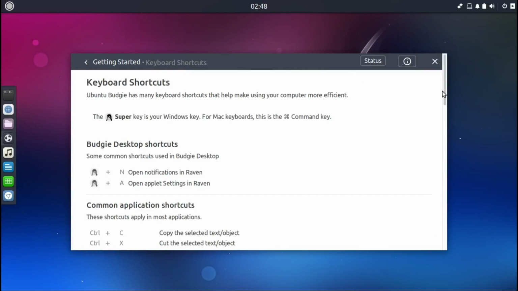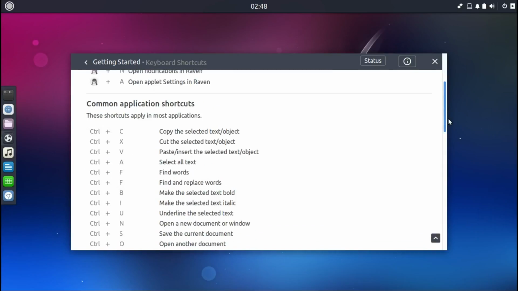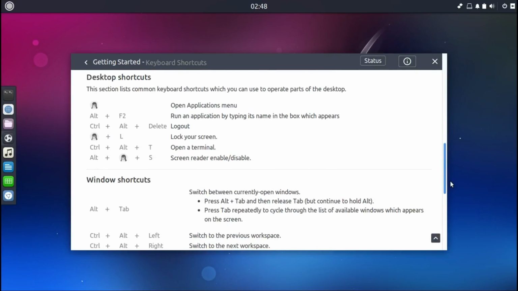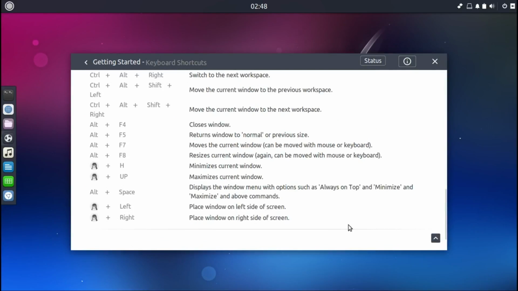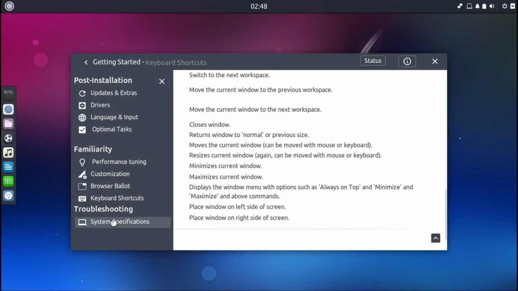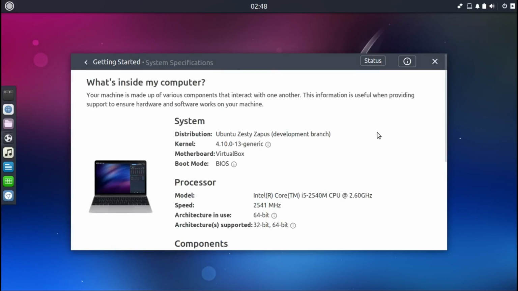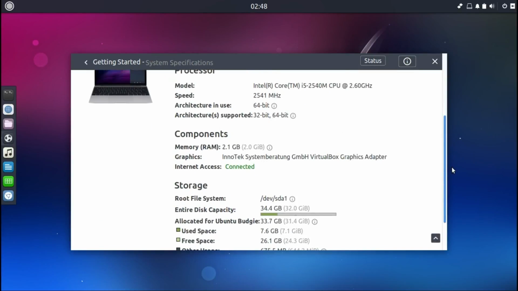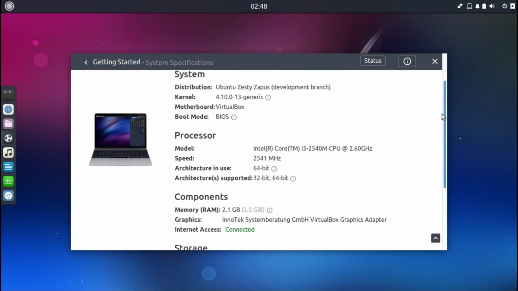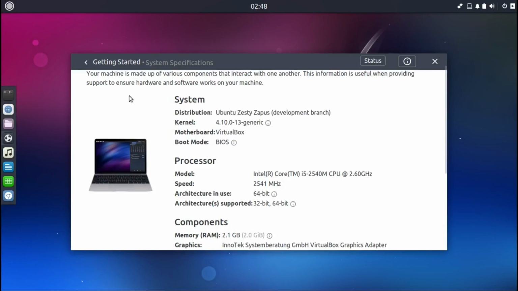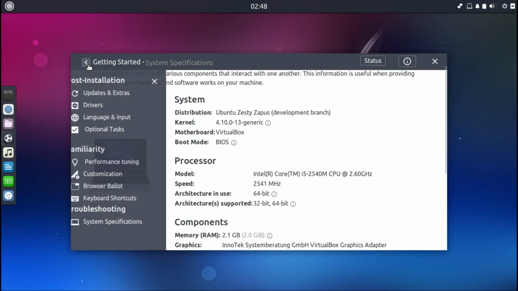The penguin is your Windows key, if you were wondering, as a new user, what button is that, since you don't have a penguin key. I'm running it in VirtualBox. It's kernel 4.10 and supports 32 and 64-bit. I'm running with 2 GB of RAM and 1 core of an i5 notebook.